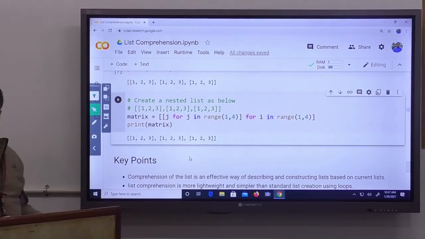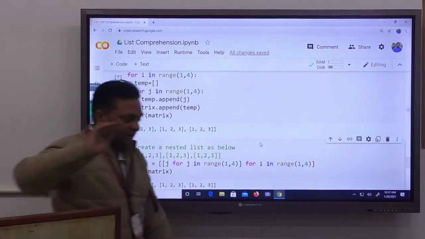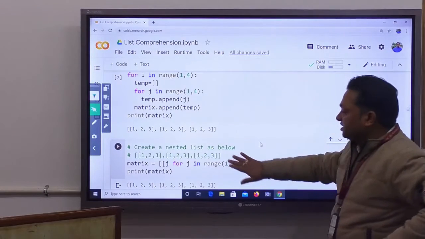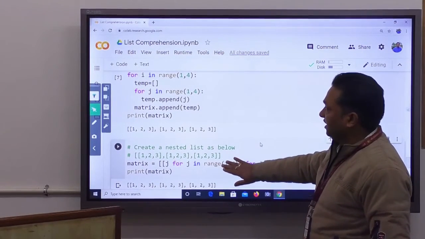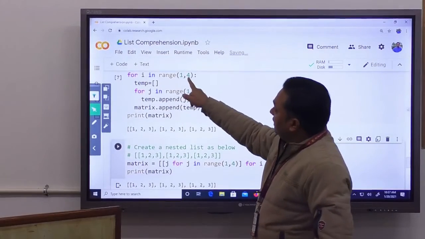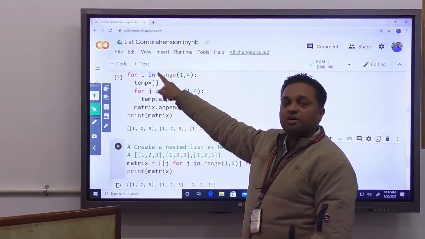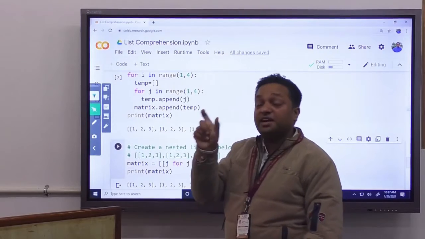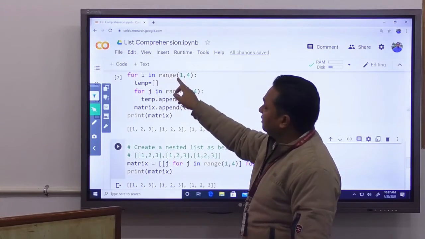If you compare these two codes, you can easily understand how a nested list comprehension can be written. As you can see, here we put the first for loop for i. Why? Because our nested list has 3 sublists, 3 lists as elements. Then it will execute all this code 3 times.